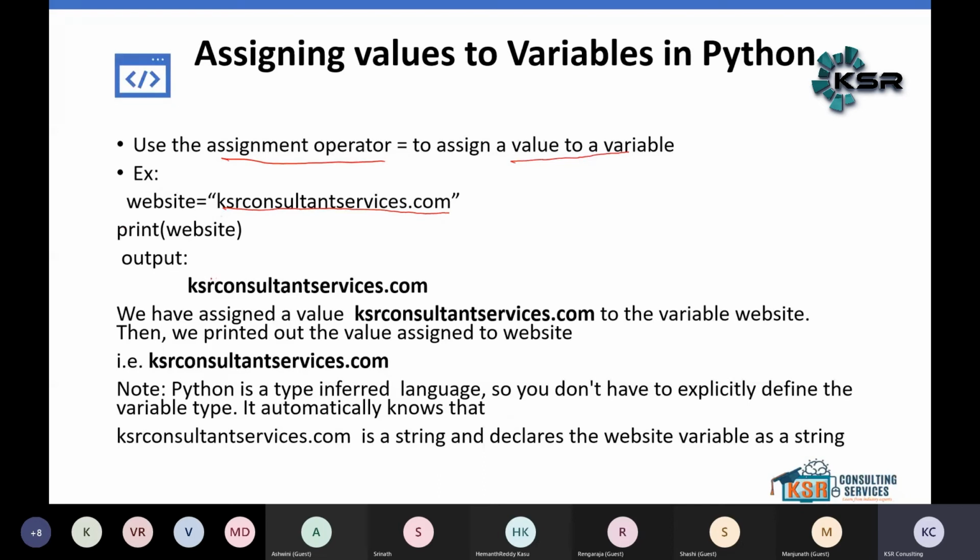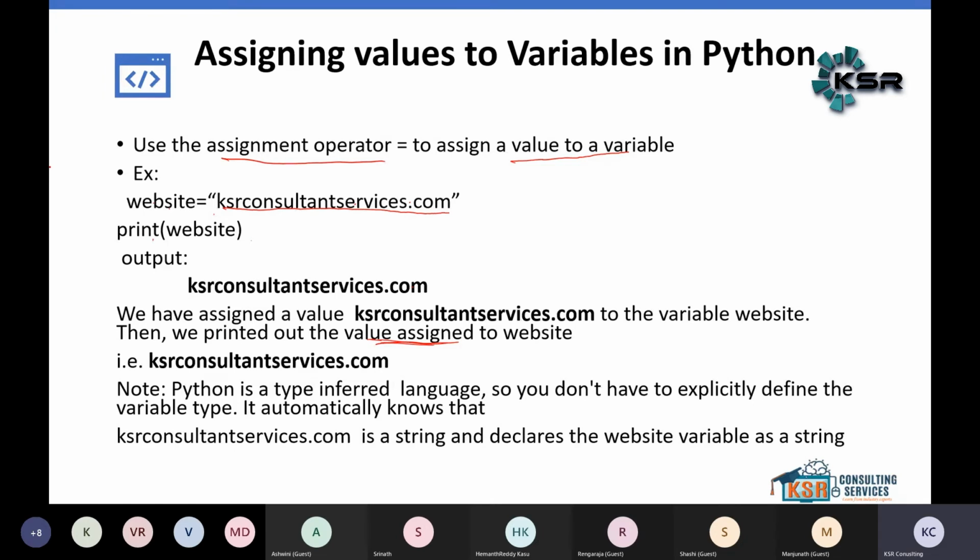It will give an output, KSR consultant service.com. So simply to say, we have assigned the value KSR consult services to the variable website, and then we printed out the value assigned to the website. That is KSR consult. Okay, that is the meaning here.